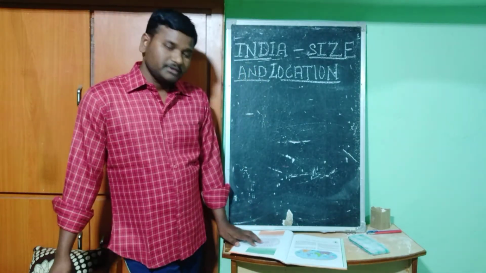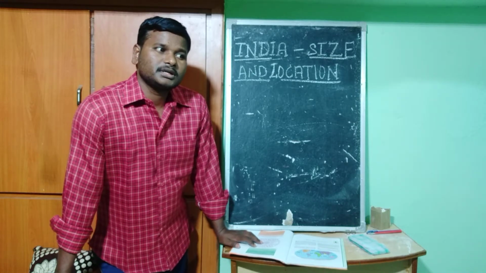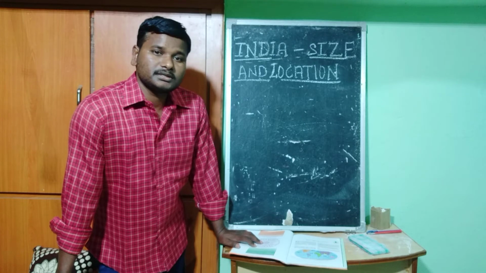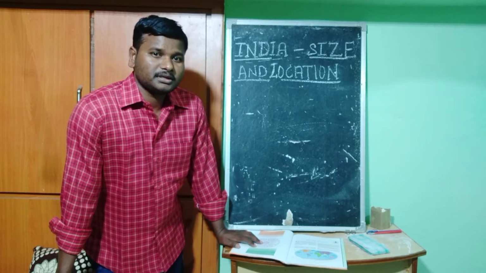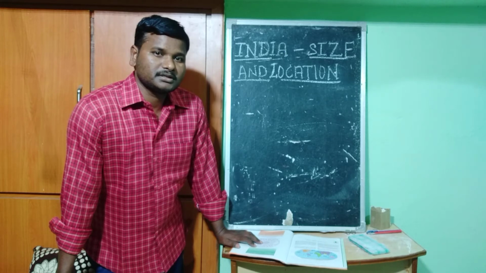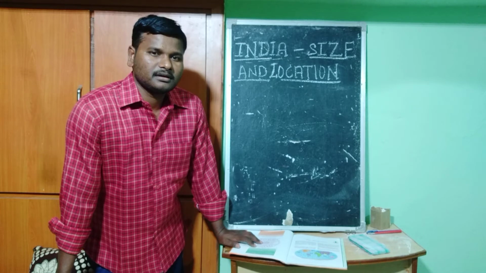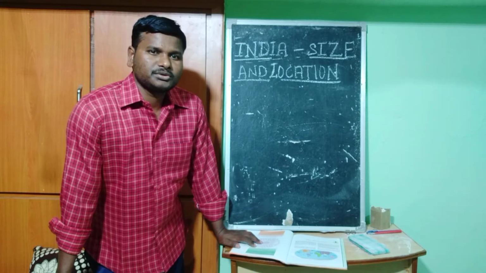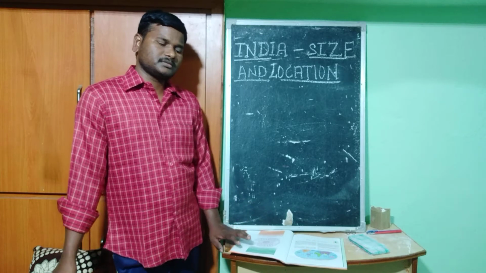In the previous classes we learned that India already had a civilization, the Indus Valley civilization, near the Indus River. They lived for many years there, and later, due to some problems, it came to an end.